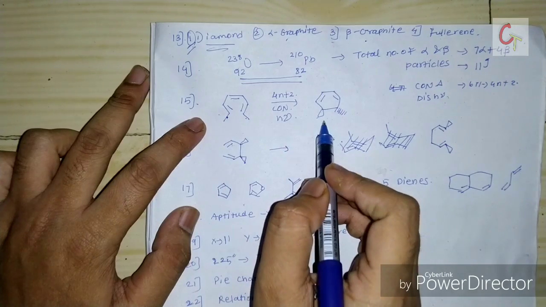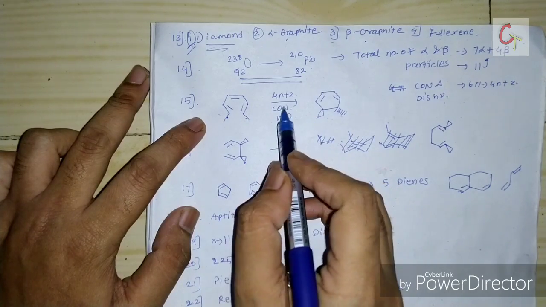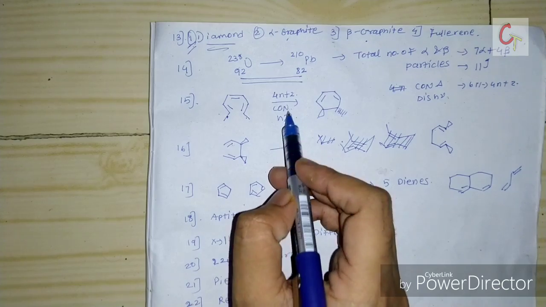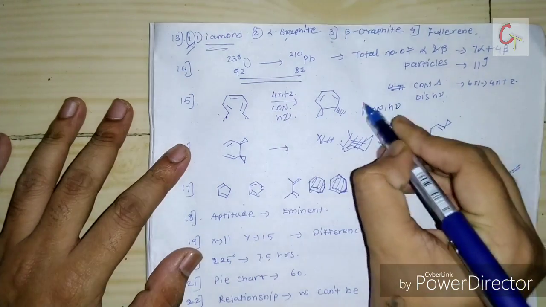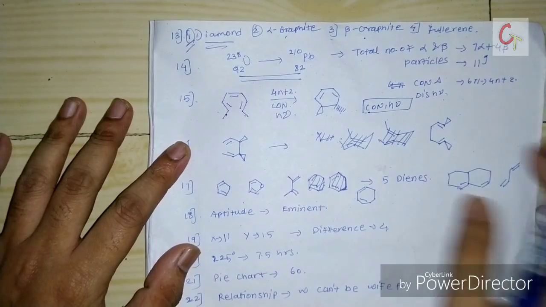So trans will remain trans. Here also these are on the opposite side. So the correct option will be, according to me, the 4n plus 2, that is con hv. So this will be the correct answer according to me.